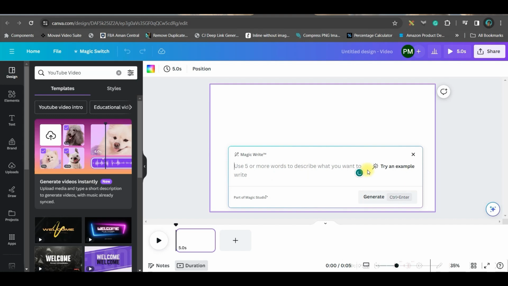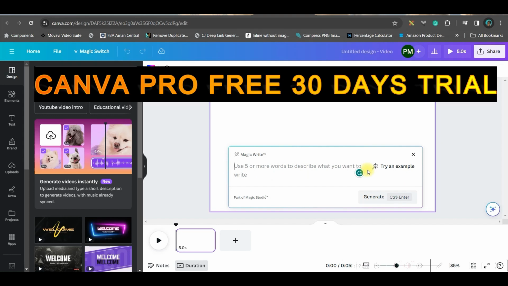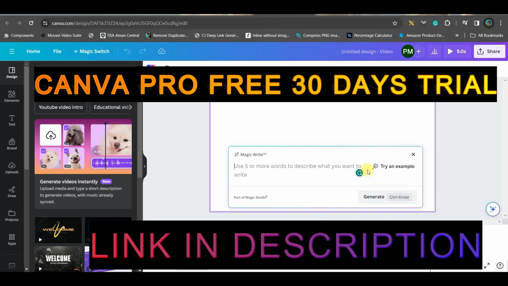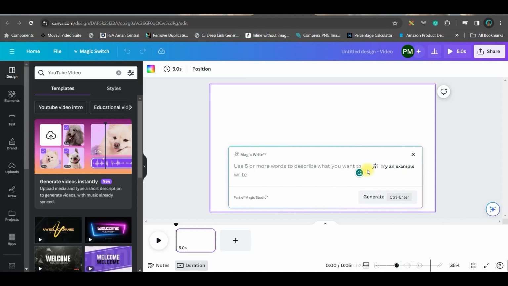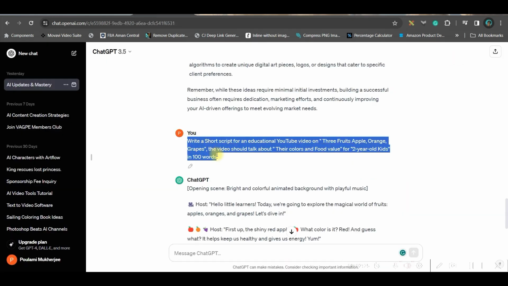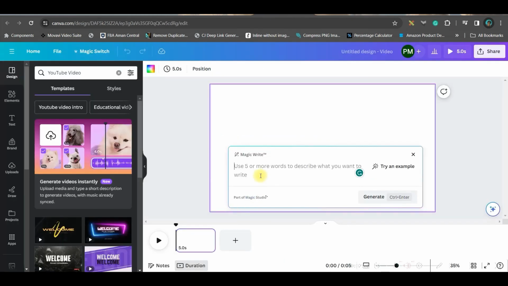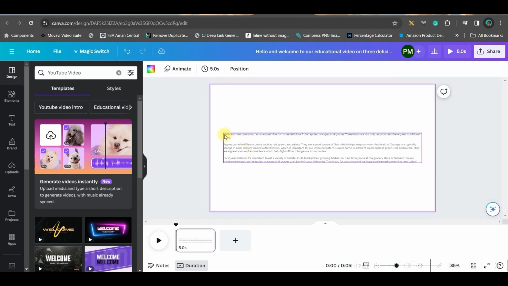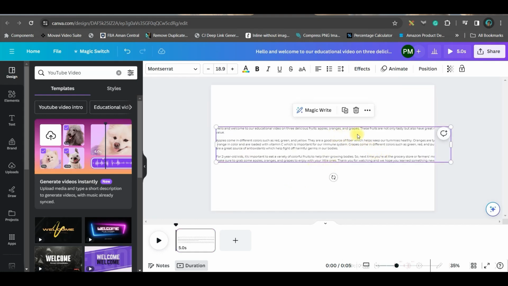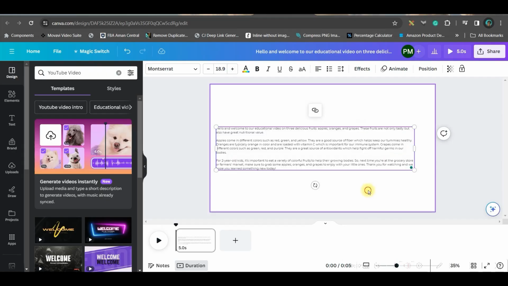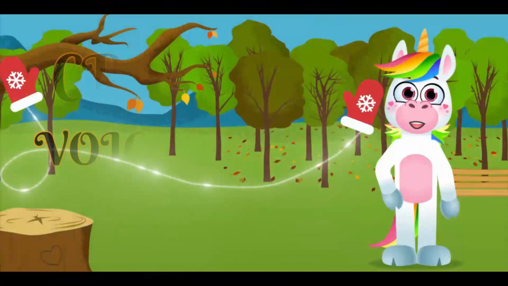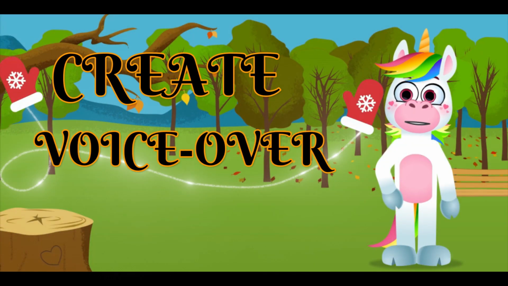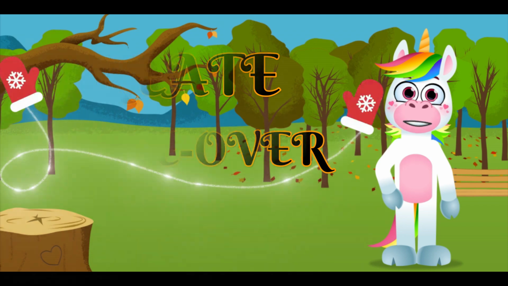Although this is a pro feature, so if you want to use Canva Pro for free for 30 days, go to the link given in the description and then you can use Canva Pro for 30 days without paying anything to Canva. So I will give the same prompt here as well and go to generate. See, I have got a nice script, and now we can simply copy paste this when we will be creating the video. Now let us move forward to the next part where we will be generating the voiceover.